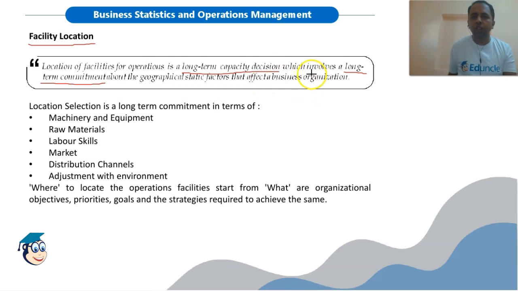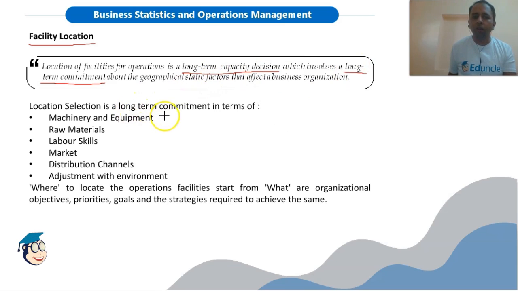So facility location is a long-term commitment because these decisions are irreversible in nature. Once you have identified a location, built your building, plant, established machinery, and invested a huge amount of money, such decisions cannot be reversed easily. So that's why it is a long-term commitment.